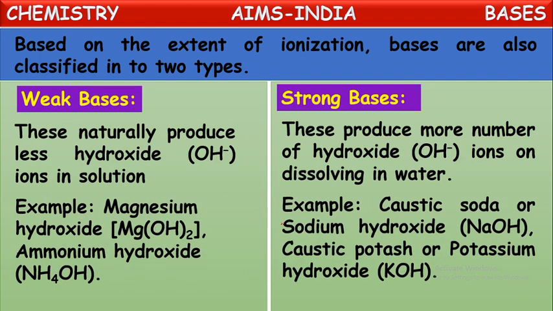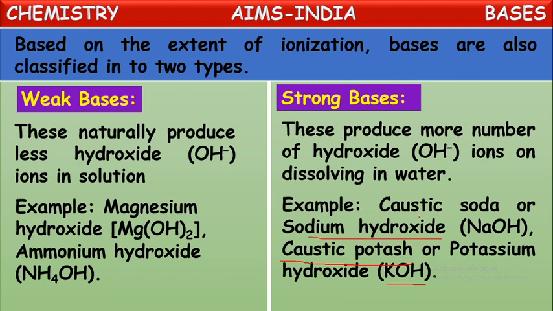Examples of this kind of base are caustic soda, which is also known as sodium hydroxide. Just now we have seen the splitting of sodium hydroxide. Sodium hydroxide is commonly called caustic soda. And one more base, potassium hydroxide, its formula is KOH. Potassium hydroxide is commonly known as caustic potash.